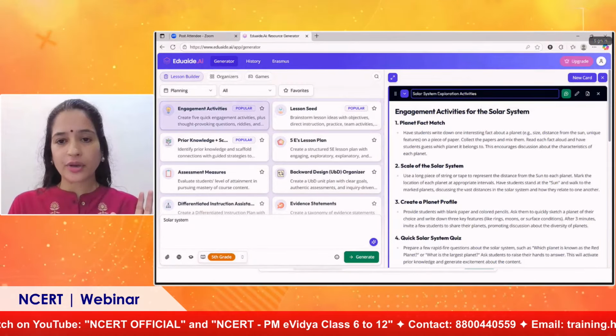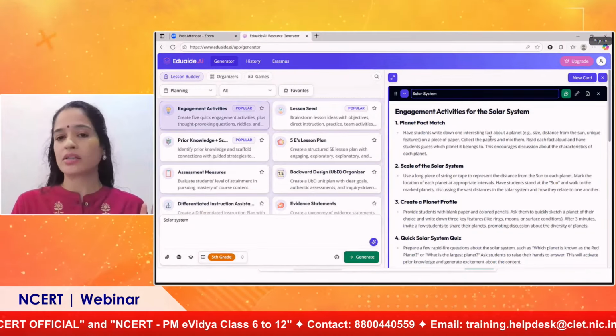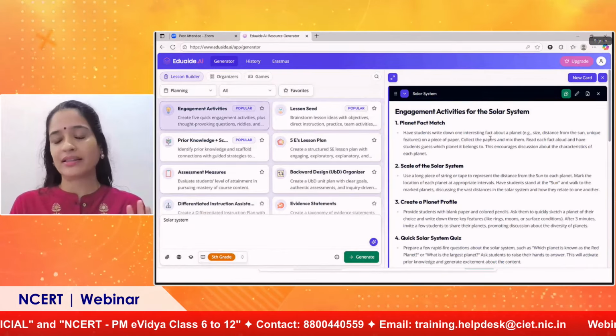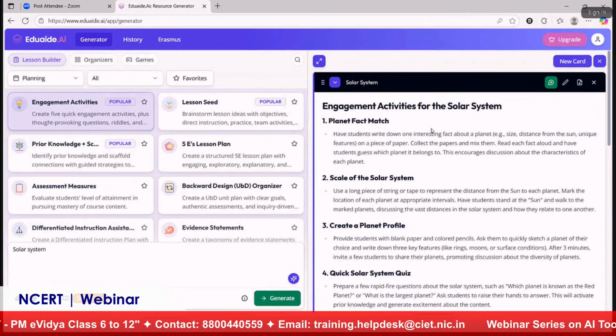And not only that, you can also change the name. Suppose I just want the name to be solar system, you can keep it like this and download and use it. Once it is downloaded as a Word document, you are free to use it any way you want. So this is how you can create the resources in a simple manner.